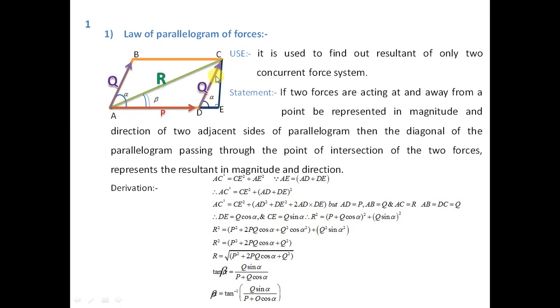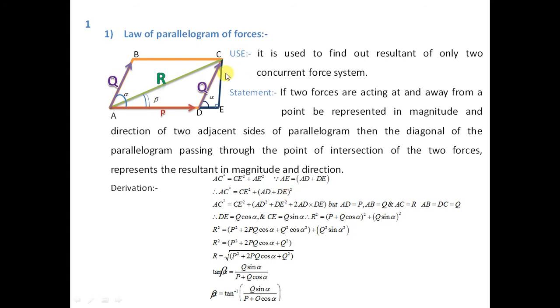So now by using the Pythagoras theorem, what is Pythagoras theorem? Hypotenuse square is equal to sum of square of the two adjacent sides of the triangle. So here AC square is equal to CE square plus AE square. But what is AE? AD plus DE. So I have replaced this AE by AD plus DE.